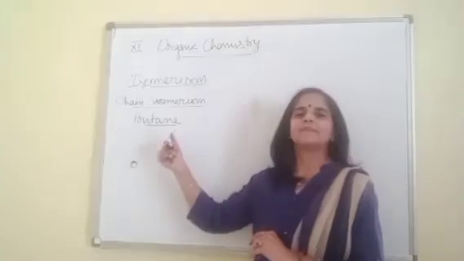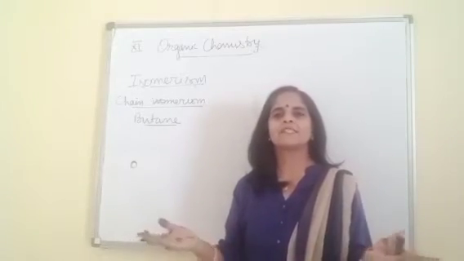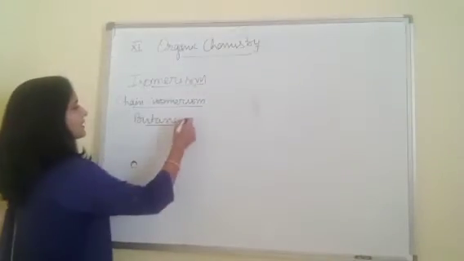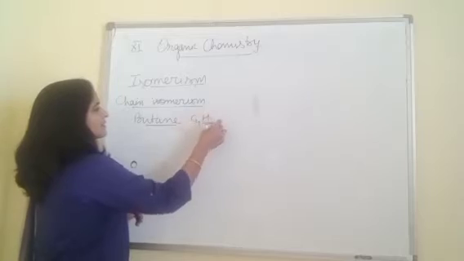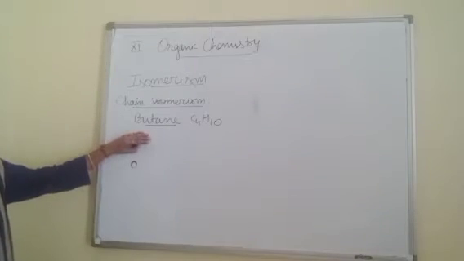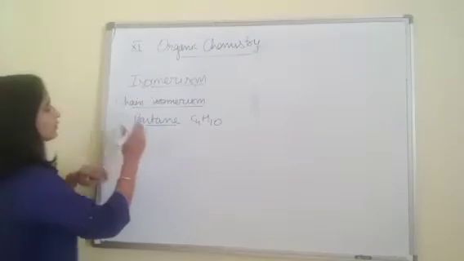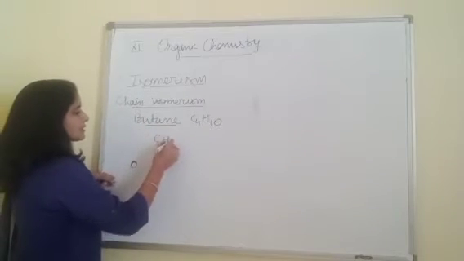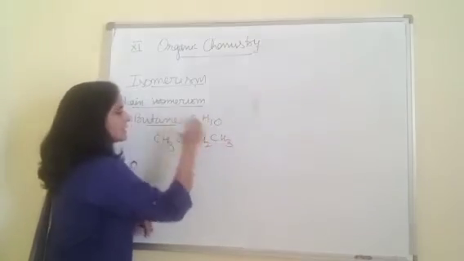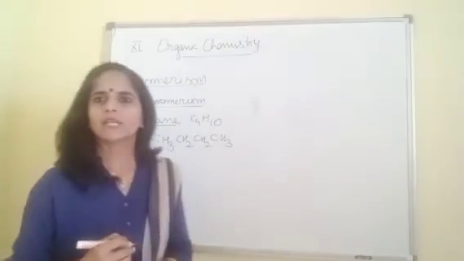So butane means 4 carbon chains, single bonds. So C4H10, 2n plus 2, right now? C4H10. So first compound which we can draw is a straight chain of 4 carbon. CH3, CH2, CH2, CH3. 4 carbon chain.